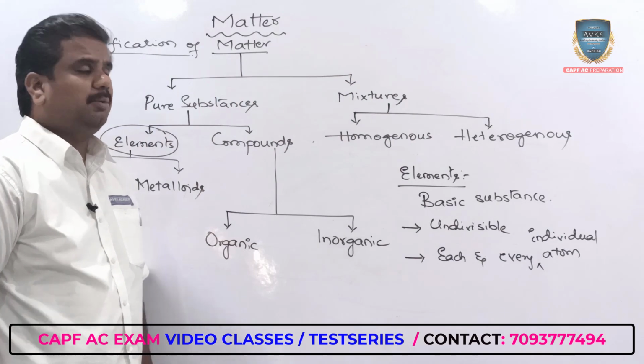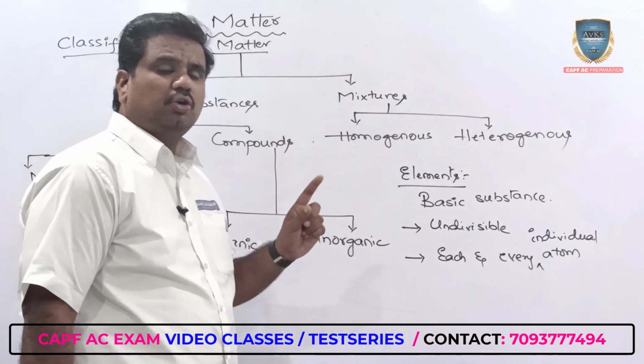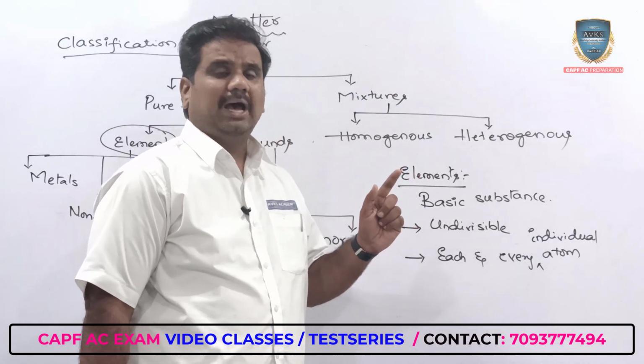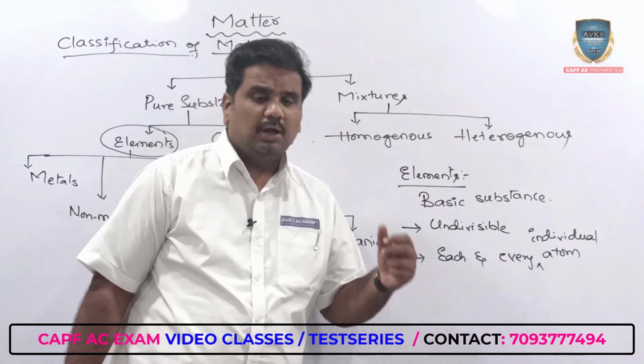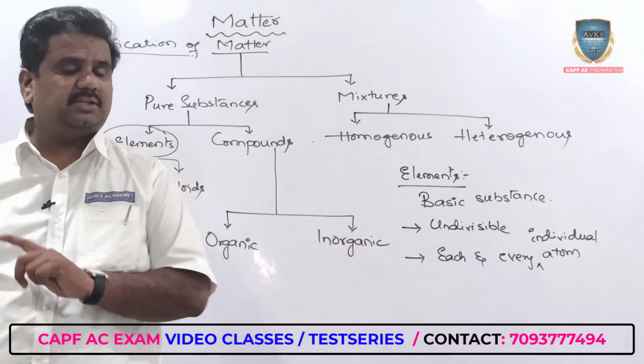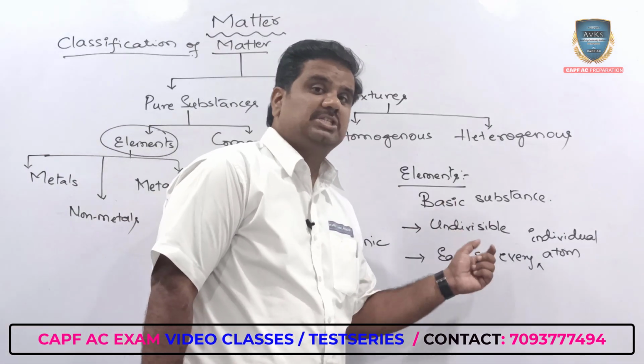For example, when I am talking about oxygen, I am talking specifically only about oxygen atoms. I'm not including carbon or hydrogen or sulfur or phosphorus. We are simply talking only about oxygen atoms.